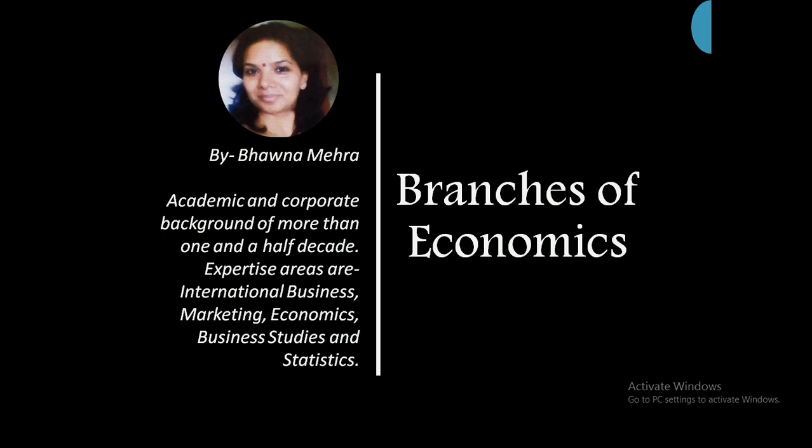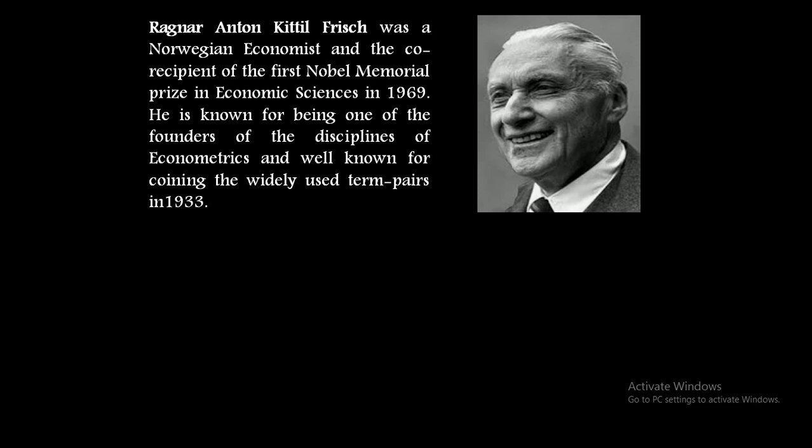So let's begin today's topic, that is branches of economics. Now, who is he? Yes, he is obviously one of the economists, but who is he? A renowned name, especially when we talk about econometrics and the branches of economics. Yes, you are right.